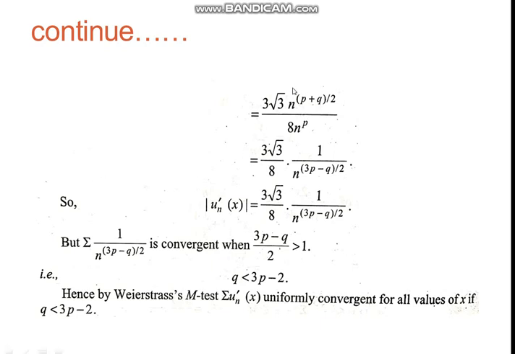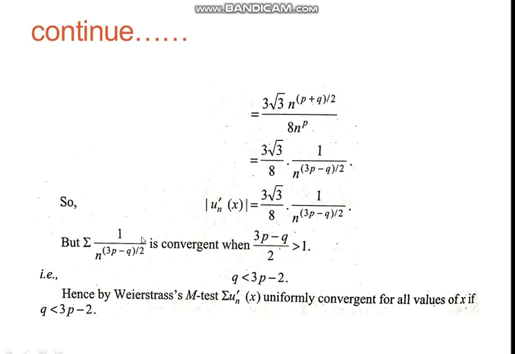Which after simplification gives us value 3 upon square root of 3 n to the power (p plus q) by 2 upon 8 into n to the power q. So the mod of u_n'(x) is equal to 3 into under root 3 upon 8 into 1 upon n to the power (3p minus q) by 2.